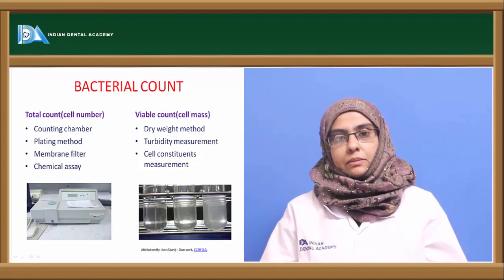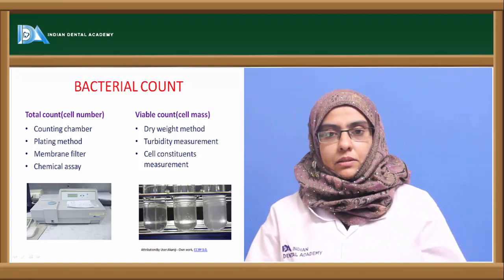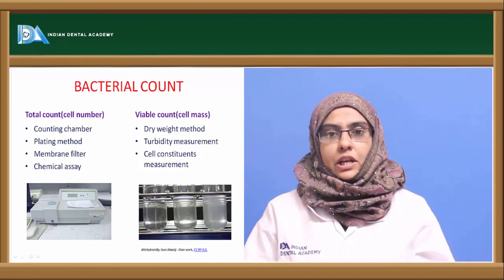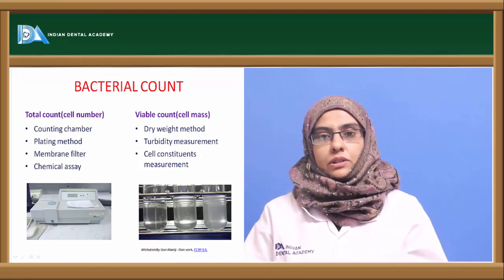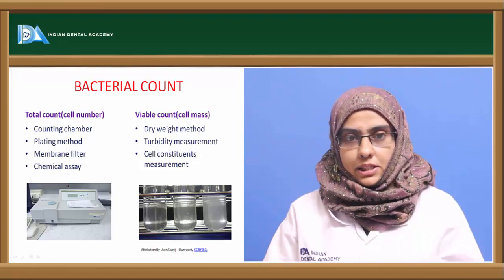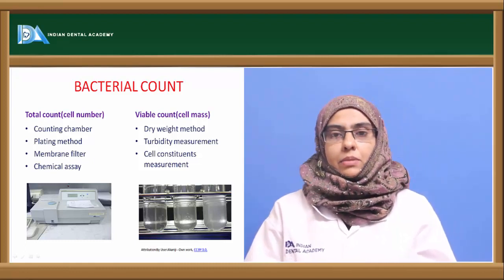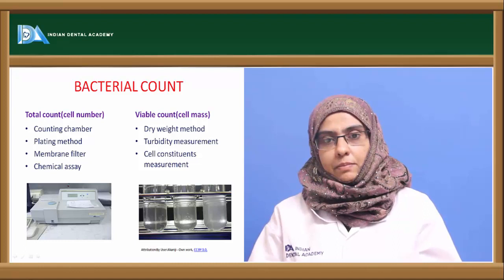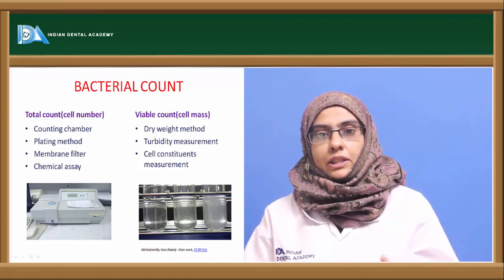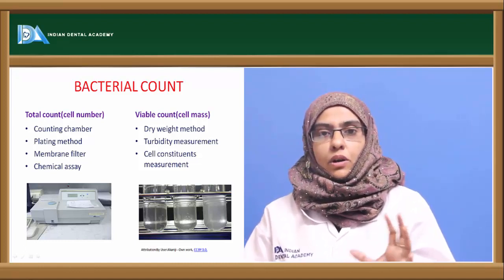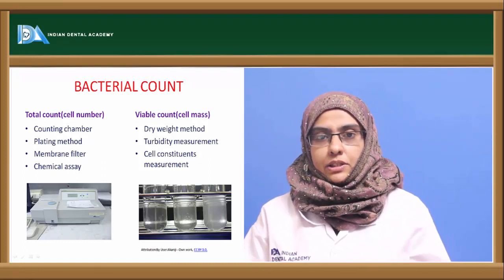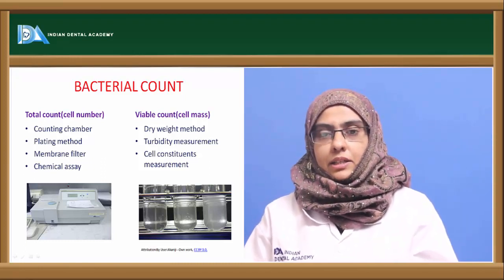The bacterial count can be done in a particular system in different ways. The two important ways selected to count the number of organisms are the total cell count, where you can count the cell number, and the other one is called the viable count, which is nothing but counting the cell mass together. That is, the whole organism present in a particular solution can be counted as a cell mass.